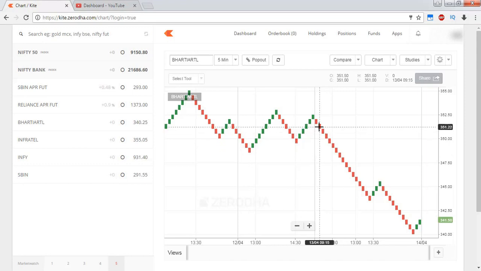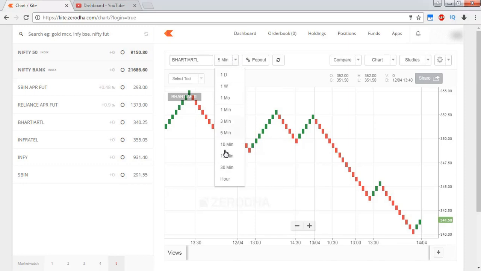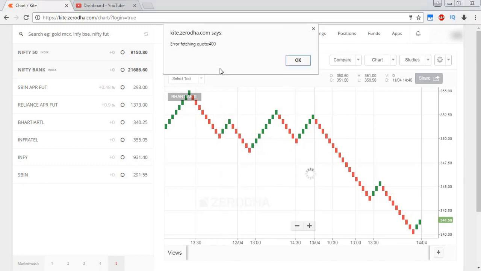Other than that, when there is a good trend in the market, you will make a lot of profit with the help of Renko charts, because you are booking the profits when there is a trend change. That is, you are booking the maximum amount of profits in the case of intraday trading. When it comes to positional trading, this will work even more beautifully. Suppose I put a 1 hour chart.